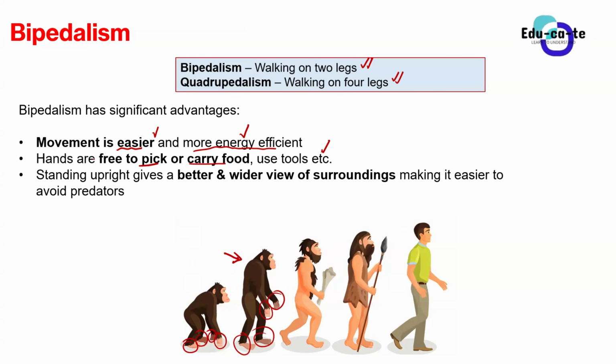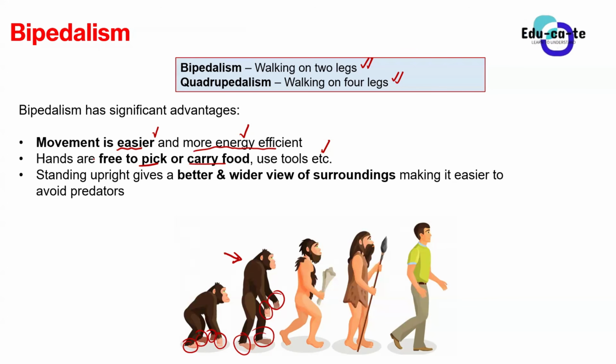So if you are in a forest, for example, and you stand upright, and maybe you're a tall guy like me, you are able to see a broader area, a better and wider view of the surroundings, compared to an African ape that is not able to walk on two legs.